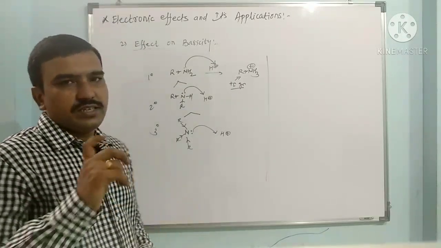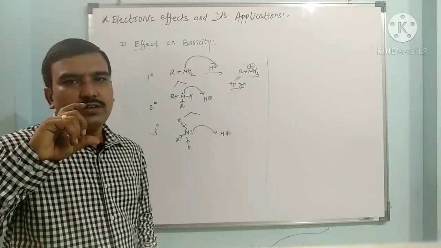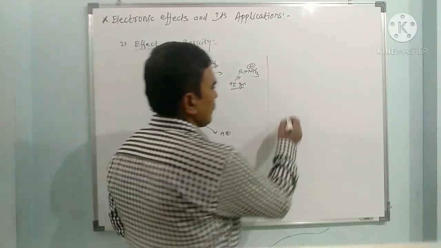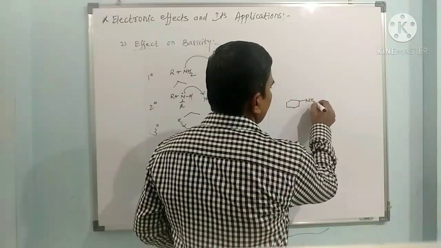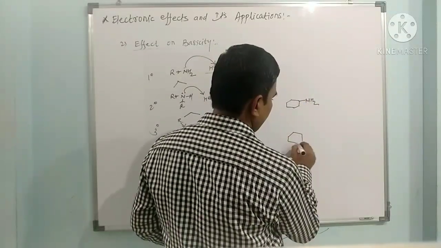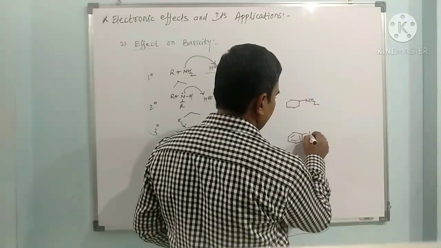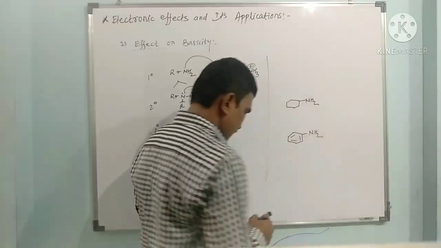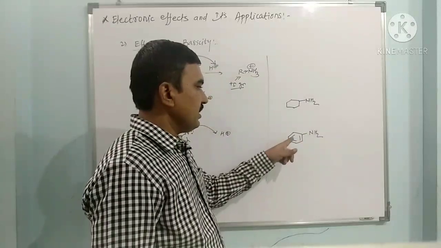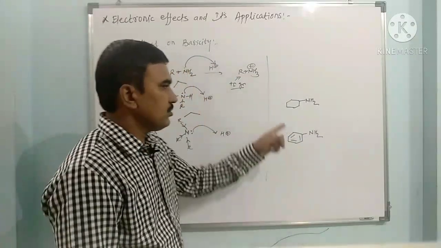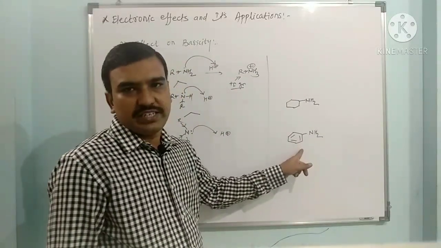Now see the example of the basicity of cyclohexylamine and aniline, an aromatic amine. What is the difference here? This is an alicyclic system, cyclohexane, and here there is an aromatic system. So this is an alkanamine, this is an arylamine.